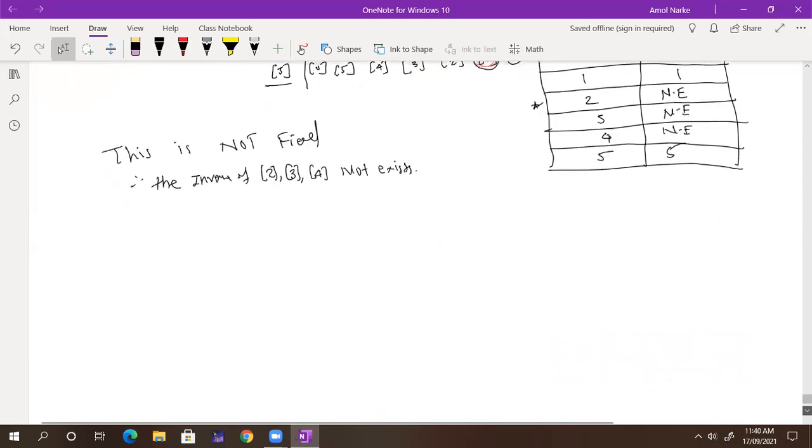Next example. You can call it second, third, I don't know what number the example is. Z7 with plus and dot, is it a field or not? Z7. So we have the product here, again draw the table.